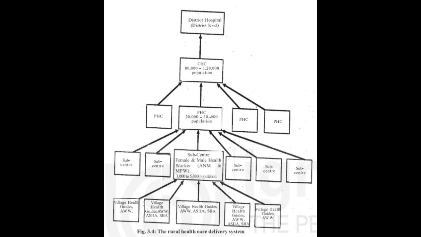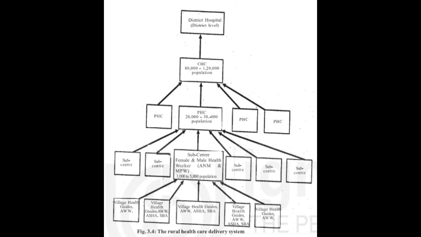An average PHC consists of the following staff: 2 or 3 physicians, known as medical officers, including a lady medical officer, the medical officer, MO, in overall charge, and possibly one more from one of the indigenous systems of medicine, 1 male and 1 female health assistant, a block extension educator, a laboratory technician and a statistical assistant in addition to the MPWs and other auxiliary staff. Supervision and support to the staff of 6 sub-centers is provided by 1 male and 1 female health assistant, HA. The female health assistant is called Lady Health Visitor, LHV. The supervisory cadre of HAs is expected to provide a link between the sub-center and the next rung in the ladder, the Primary Health Center, PHC.